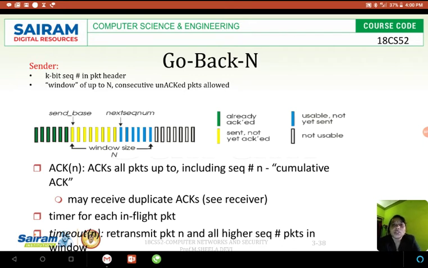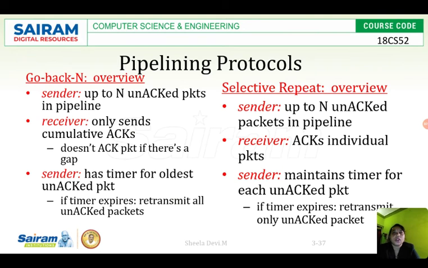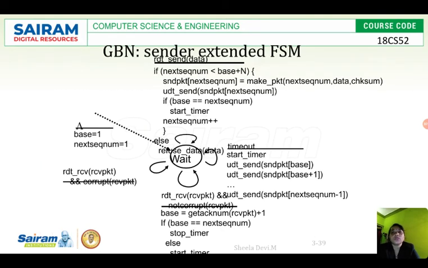It acknowledges all packets up to and including sequence number N, which is a cumulative acknowledgement. It may receive duplicate acknowledgements. There is a timer for each in-flight packet, so we can come to know if the acknowledgement is not received. Go-Back-N is explained with the FSM, the finite state machine. See here, in RDT initially it is set as base equal to 1 and next sequence number equal to 1.